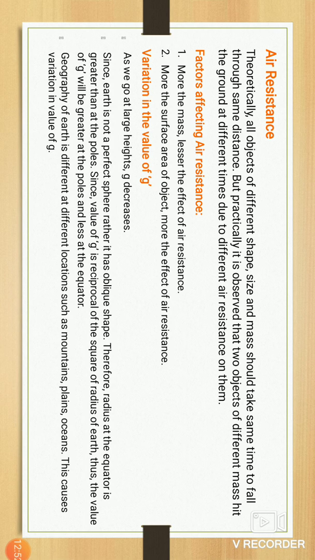Air resistance is the most important factor.